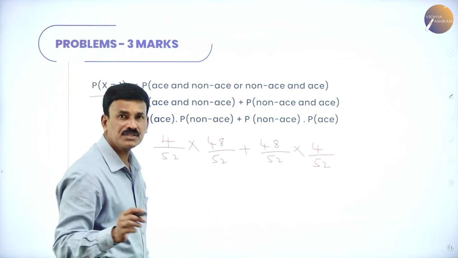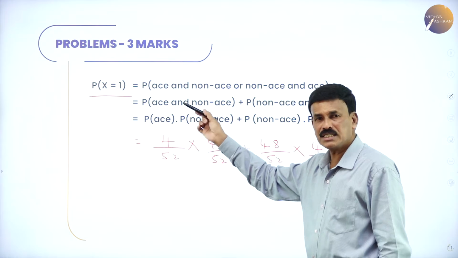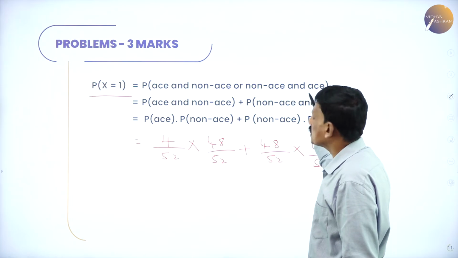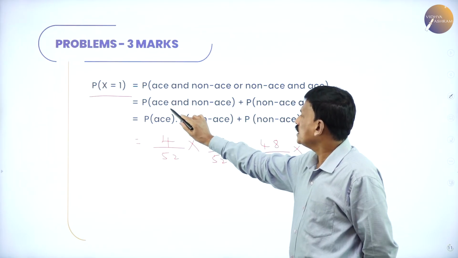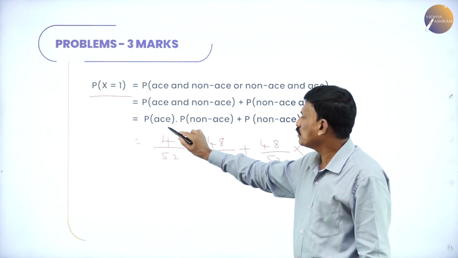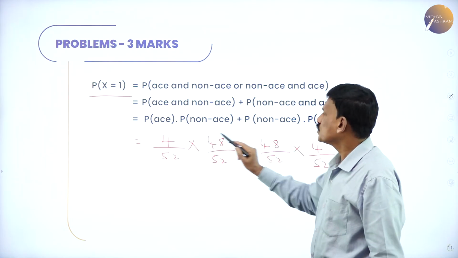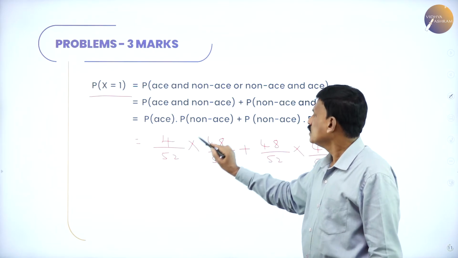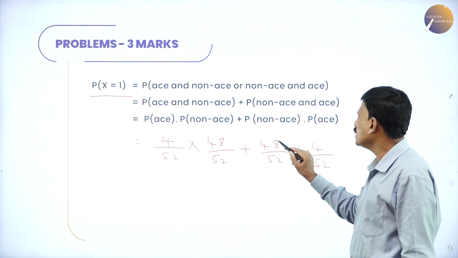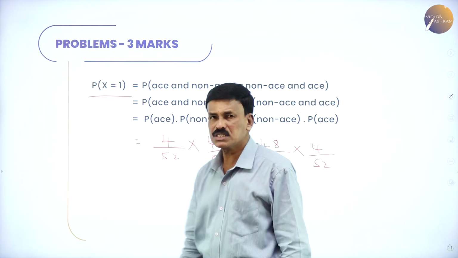That's it. See here, I will explain once again. Probability of x equal to 1 means probability of ace and non-ace: first draw is an ace and second one is non-ace, or first is non-ace and second is ace. So that is equal to probability of ace into probability of non-ace plus probability of non-ace into probability of ace. So probability of ace is 4 by 52 into probability of non-ace 48 divided by 52, plus probability of non-ace 48 divided by 52 into probability of ace 4 by 52. Simplify this, you will get the answer.